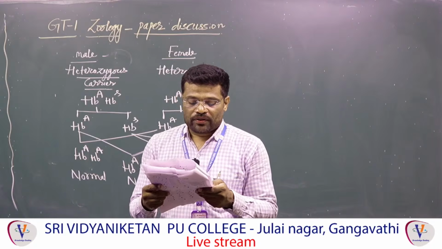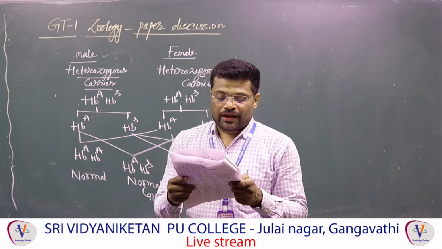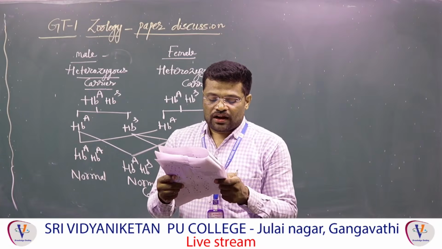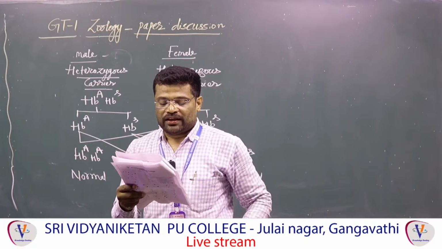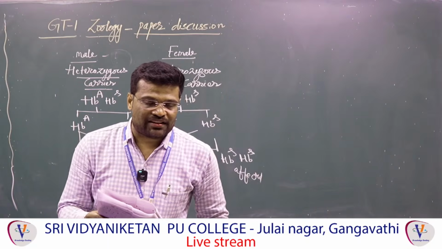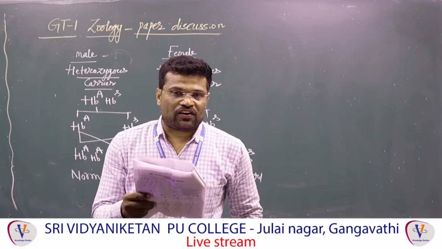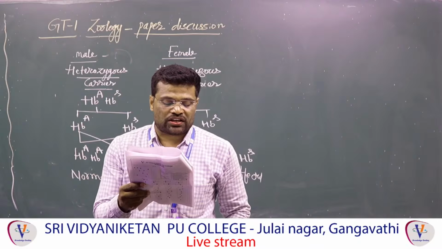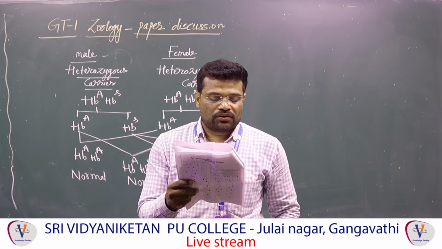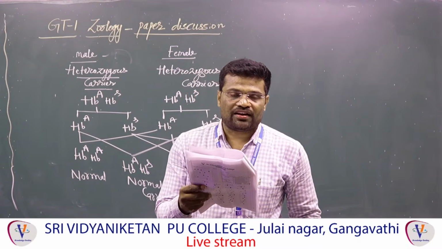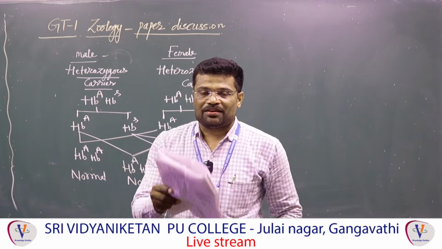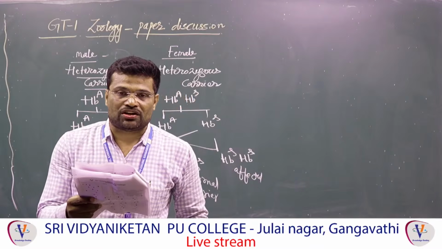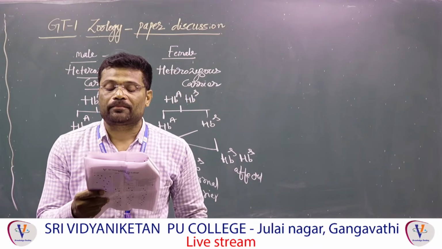Next, 174. Which of the following is a common physiological effect of thyroid hormones, androgens, cortisol, erythropoietin? Dear students, thyroid hormones like T3, triiodothyronine, and T4, tetraiodothyronine or thyroxine, androgens like testosterone, cortisol and erythropoietin, all these hormones perform a similar function, that is stimulation of erythropoiesis or stimulation of RBC production.